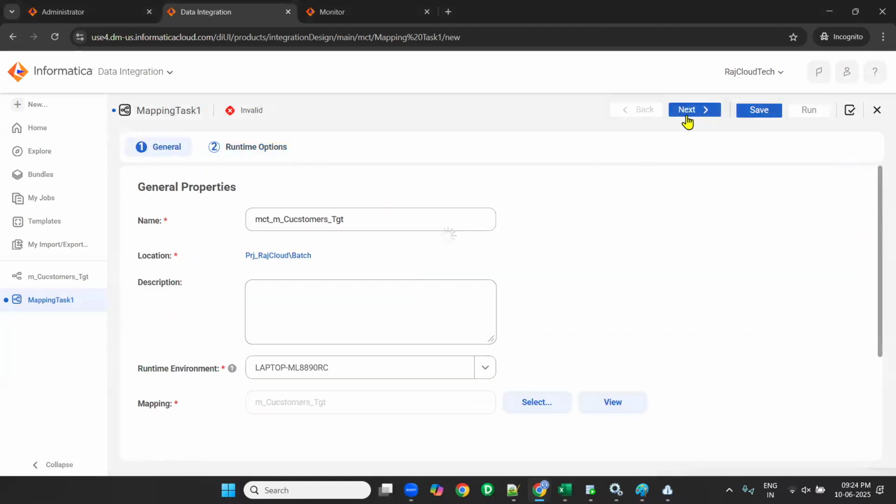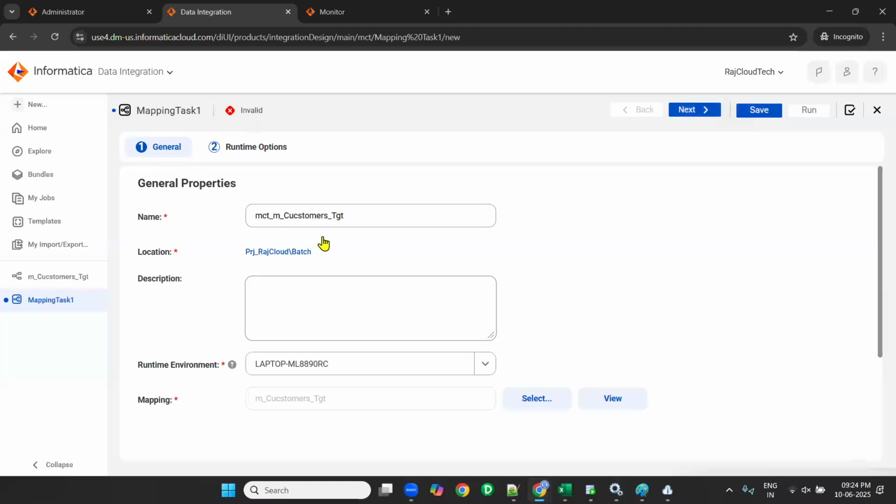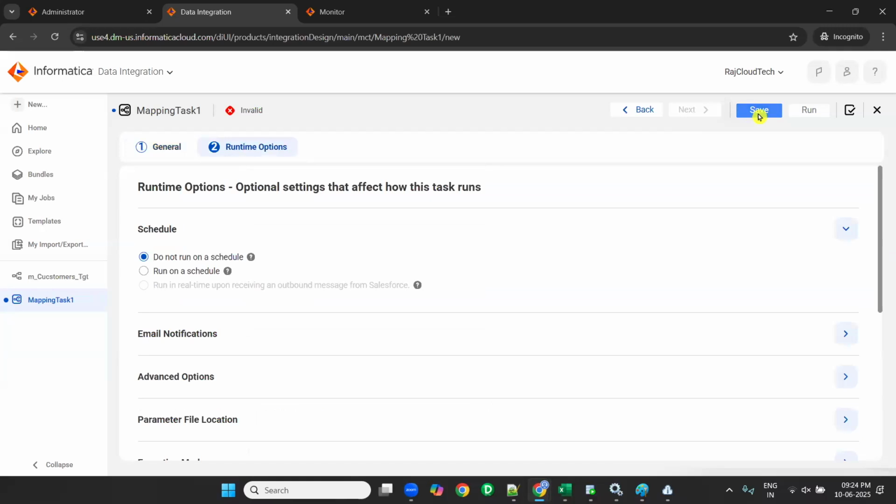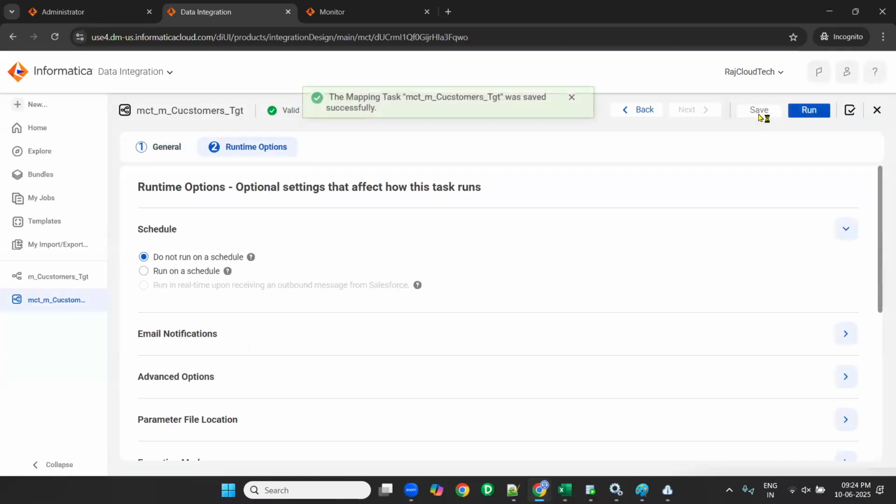So after general, after giving the name of the mapping task and runtime environment, click on next. Save. Click on next, save. So the mapping task is valid. Now you need to create a task flow. Task flow is used for a different purpose.